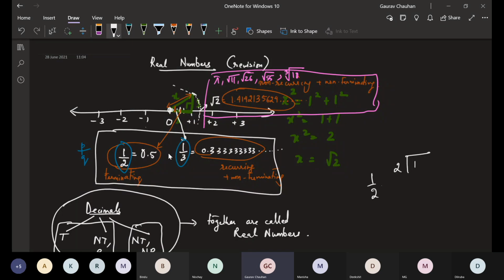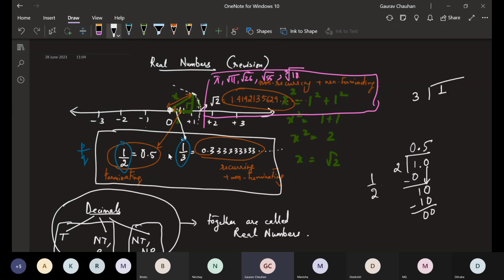For 1/2, I'm doing 1 divided by 2. 0 times it will go, minus 1 here. Put a point here. Bring this 0 down, 10. How many times will 2 go into 10? 5 times, 0.5. Minus 10, 0. That's how I'm finding this decimal. In the earlier case, I found it by calculating the square root. It's a different way of finding. But in this case, very simple: divide the numerator by the denominator.